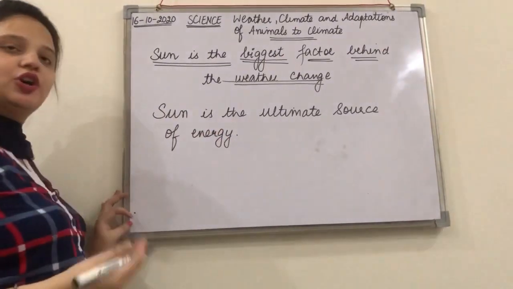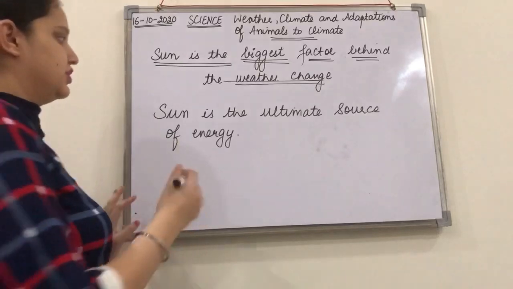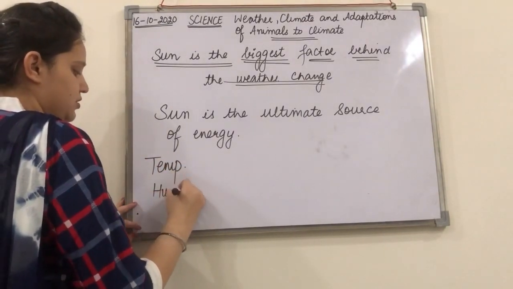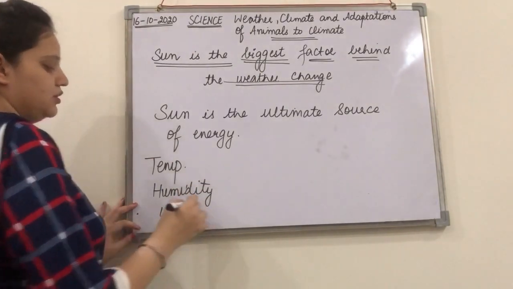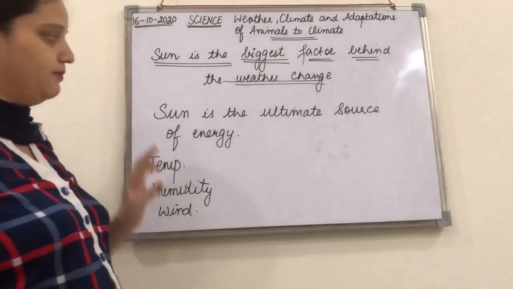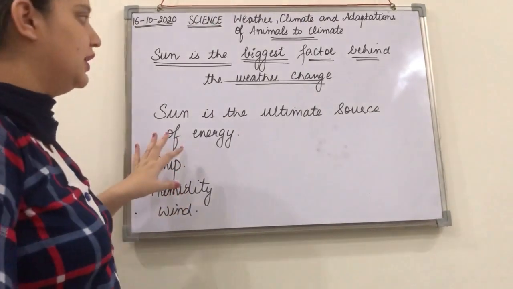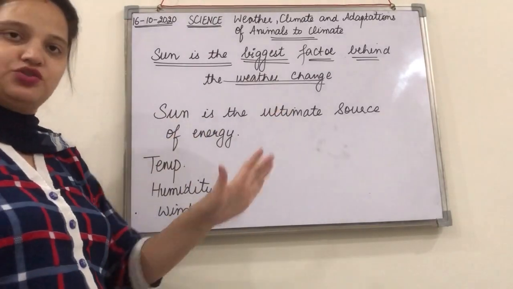Right? We all get heat from the sun. Now the heat of the sun is going to change the temperature, humidity and the wind speed and direction. Now let's discuss the temperature, right? How the sun is going to change the temperature, through which the weather is going to be changed.